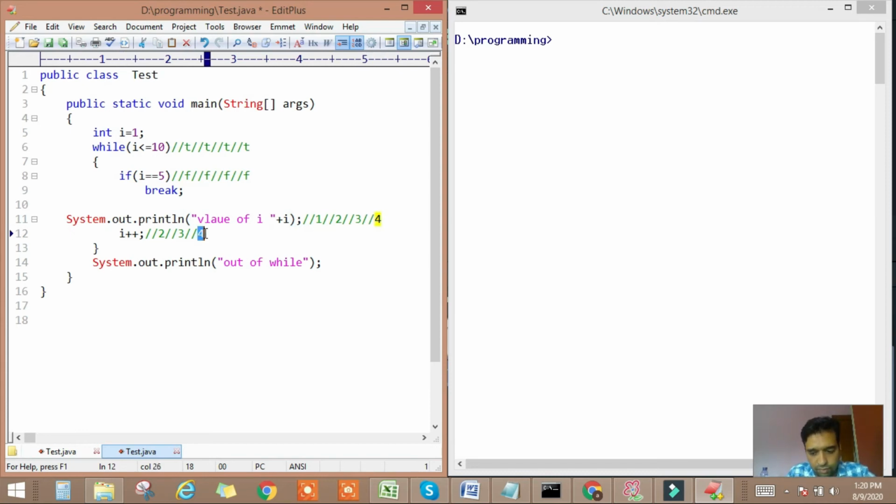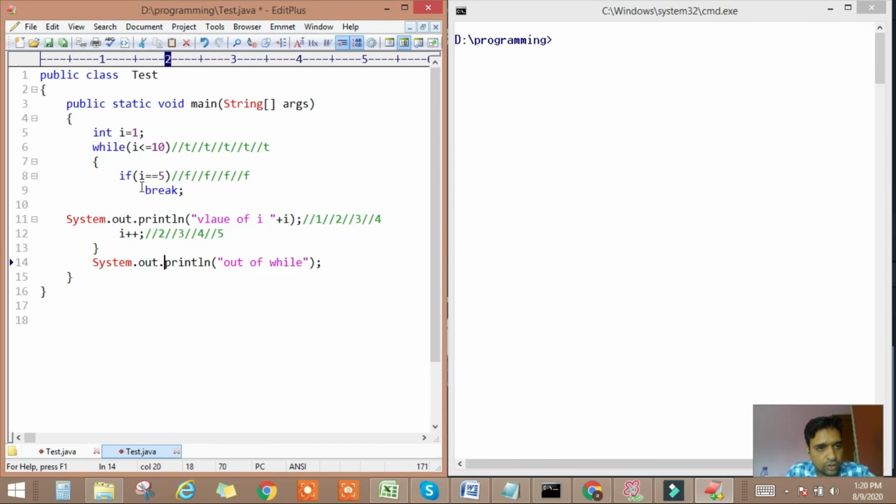Now we are incrementing the value of I. The previous value of I is 4, and now the value of I will become 5. Okay, 5 is less than or equal to 10. Yes, it's true.